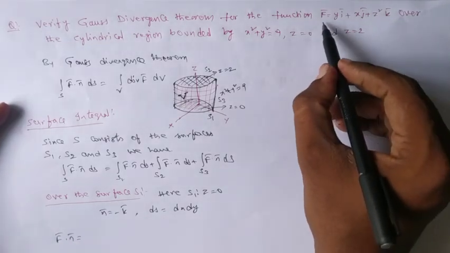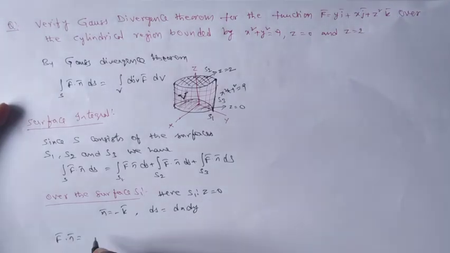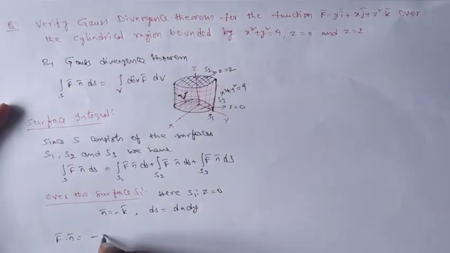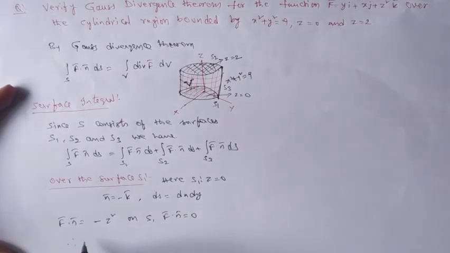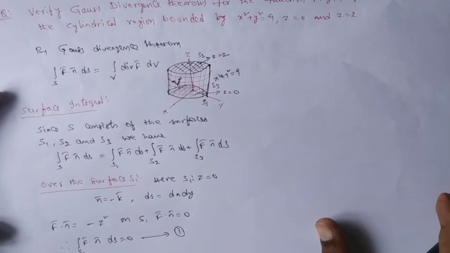So this is our f bar, y i bar plus x j bar plus z square k bar. We have f bar dot n bar, that is, n bar is minus k bar, so it is minus z square. On S1 z equal to 0, so on S1 f bar dot n bar becomes 0. Therefore this integral over S1 f bar dot n bar ds becomes 0. This is our first one. Similarly, I can consider the second and third integrations also.